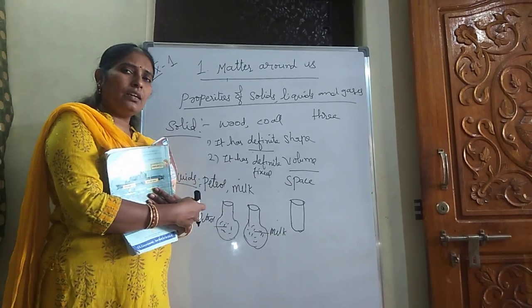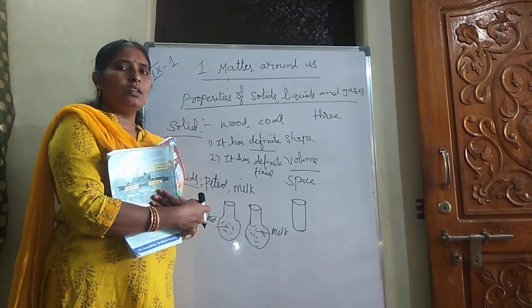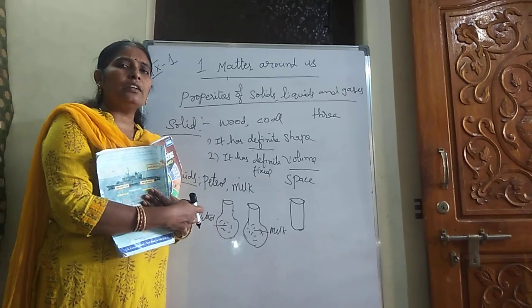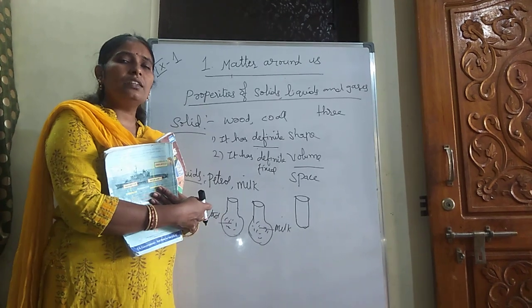1 liter of milk, 1 liter of oil or 1 liter of petrol. Whatever the liquid may be, if you pour it into different containers, it occupies the same space. So it has a fixed volume.